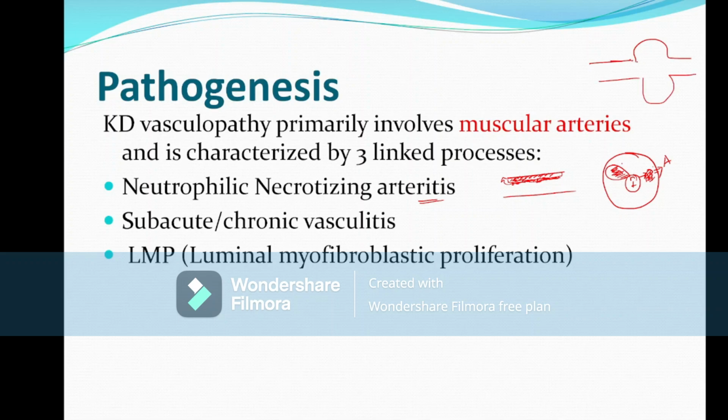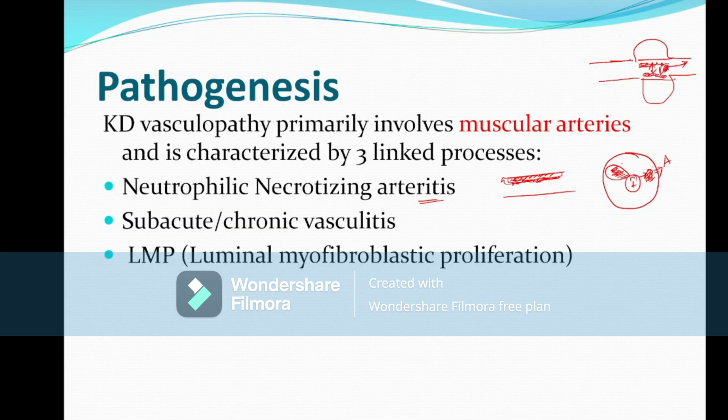And also during this inflammation, platelets may attach to the intimal layer, which may cause coronary artery stenosis, and there is also formation of thrombosis. This thrombus may be dislodged to some different part of the body and can cause serious illness. So during this stage, that means neutrophilic necrotizing arteritis, the child may suffer from thrombosis or coronary artery aneurysm, and this process occurs for the first 2 weeks after the fever onset.